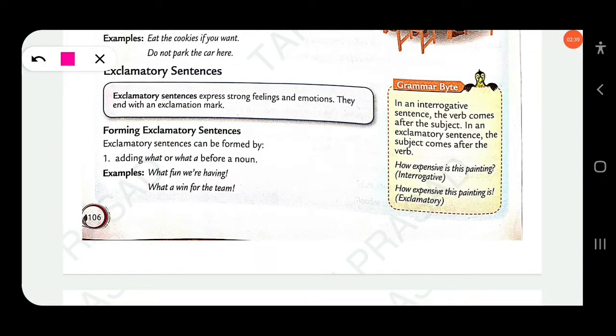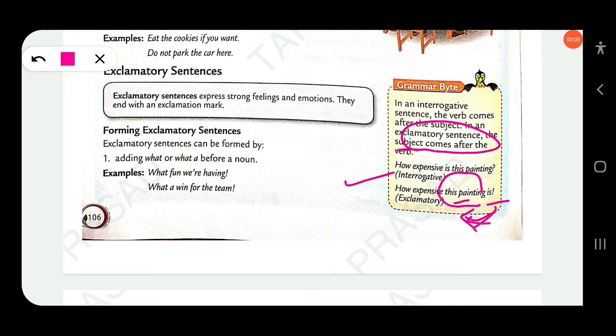It says in an exclamatory sentence the subject comes after the verb. The subject is "this painting" and the verb is "is", but here the subject comes before the verb. This is wrong. The subject is "this painting", so it comes before the verb "is".